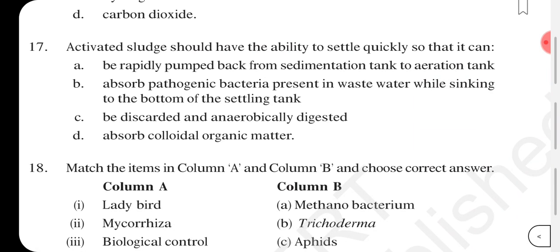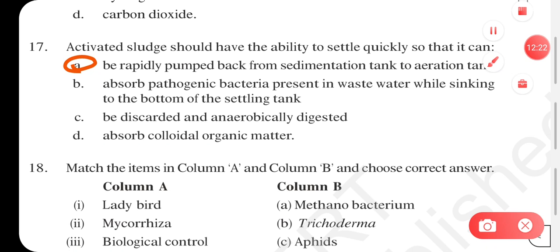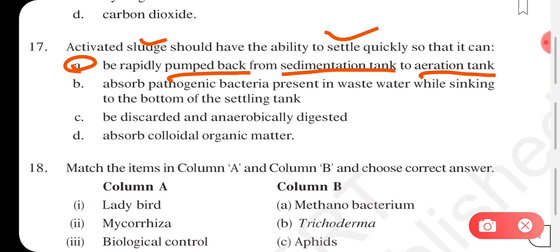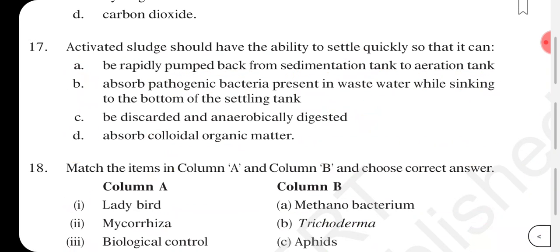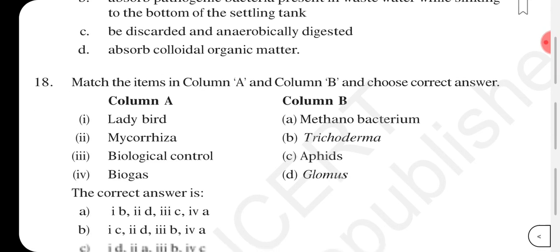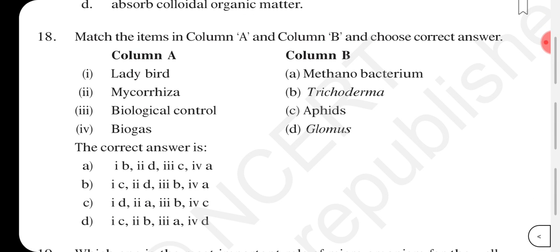So here in question number 17, answer will be option A. Activated sludge should have the ability to settle quickly, so that it can be rapidly pumped back from the sedimentation tank to the aeration tank. Okay, next one, match the item in column A to column B and choose the correct answer.